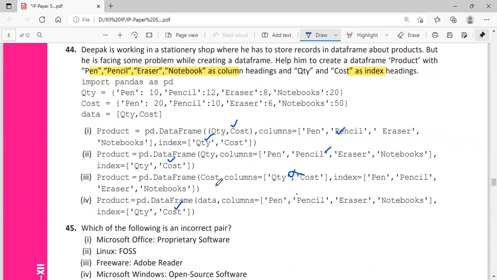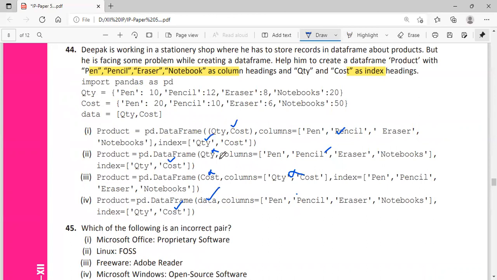Again, here also quantity, but quantity alone you cannot pass. You are having the data code QTY as well as cost. This also cannot be done. But this data is also correct. Data is already given in the format. So among 1 and 4, which is the most appropriate one?